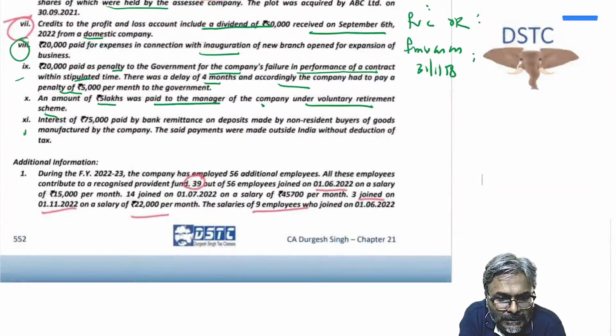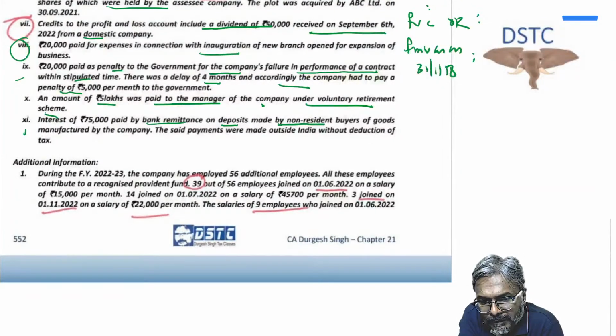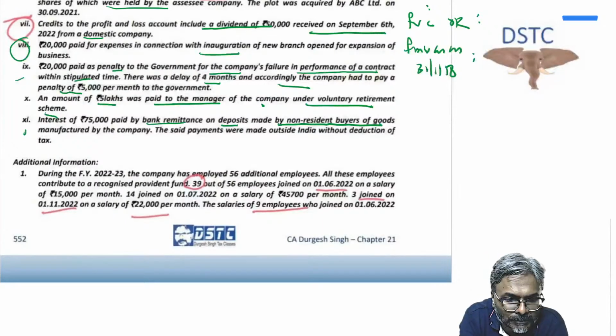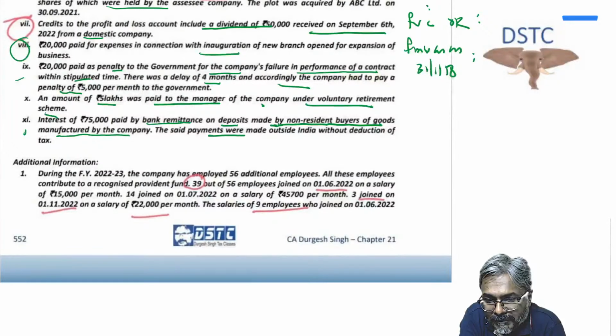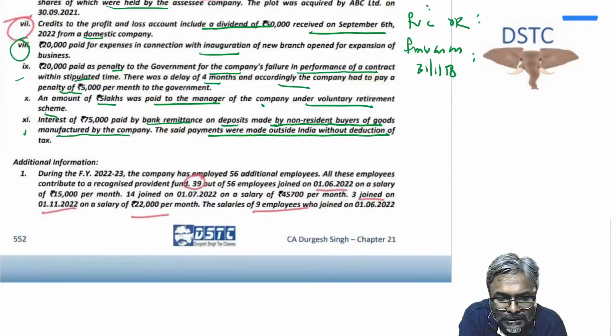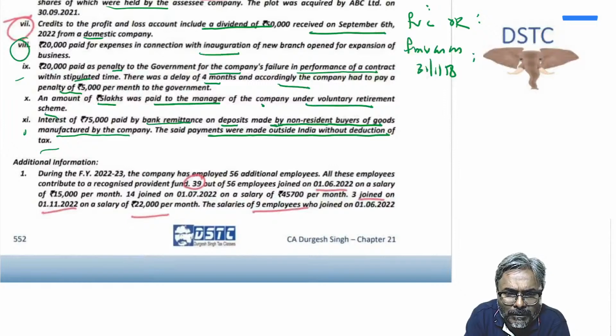Interest of rupees 75,000 paid by bank remittance on deposit made by non-resident buyers of goods manufactured by the company. The said payment was made outside India without deduction of TDS. So what will happen, students? Interest paid for a loan which I have taken.